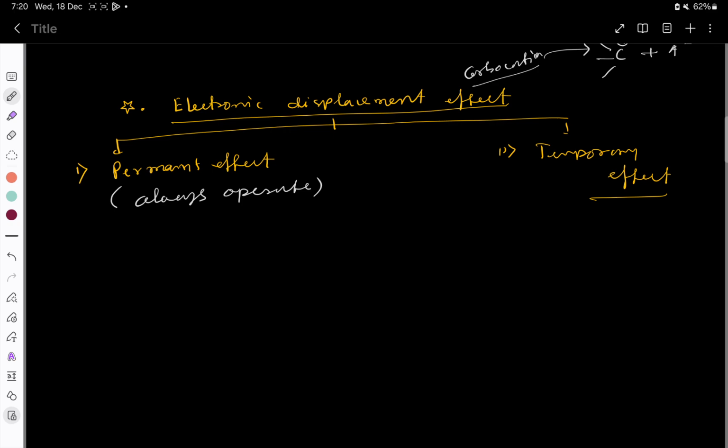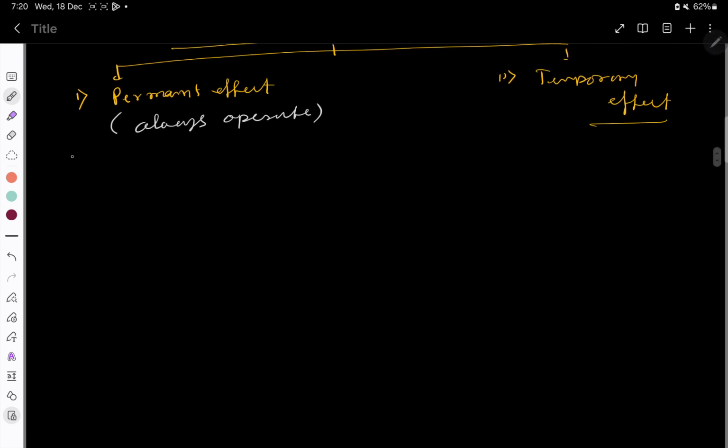And what is temporary effect? Temporary effect means that with the presence of some reagents or some electrophiles, the reactants will get polarized. If any electronic displacement effect happens in the presence of something, that is called temporary effect. Okay, you will get to know.